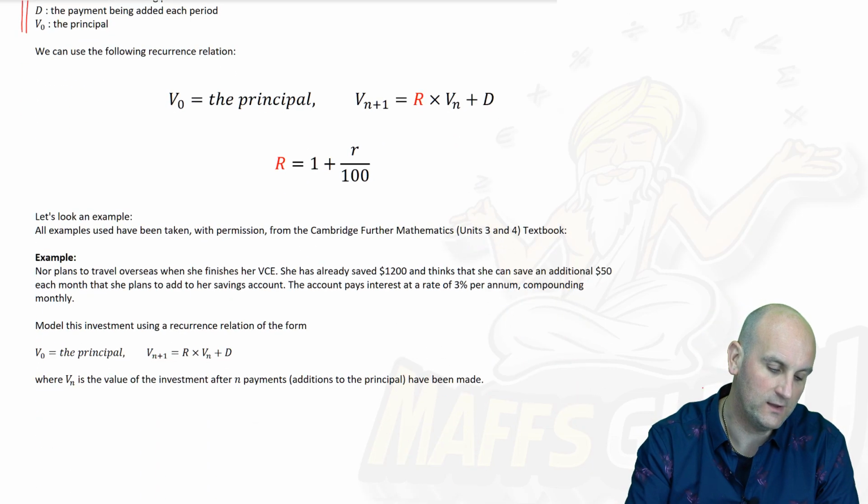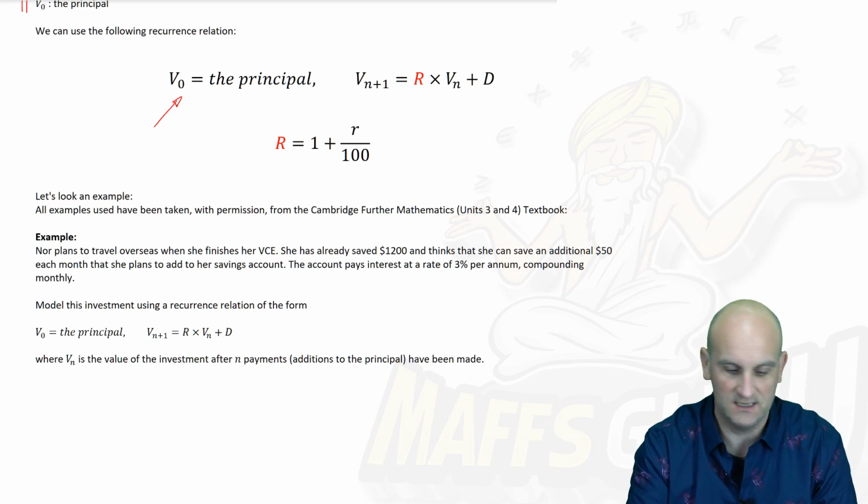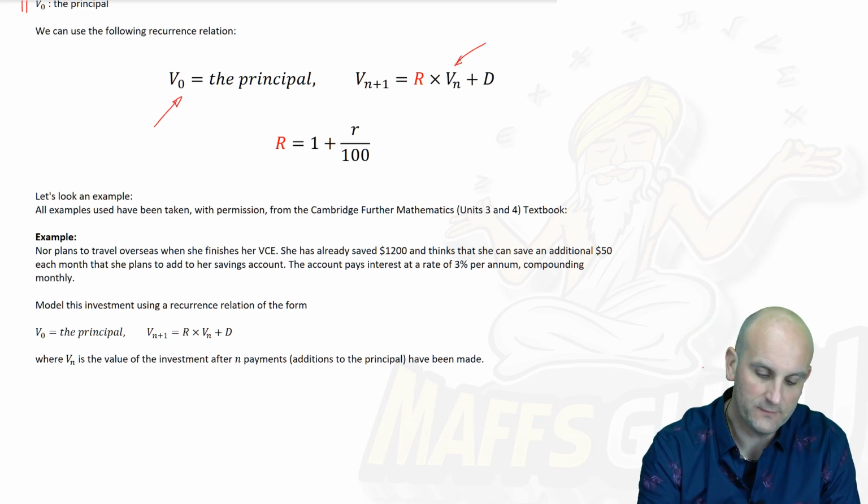And so here we go. Here is our recurrence relationship. V0 is our principal. We have to state that. V of N is my current term.